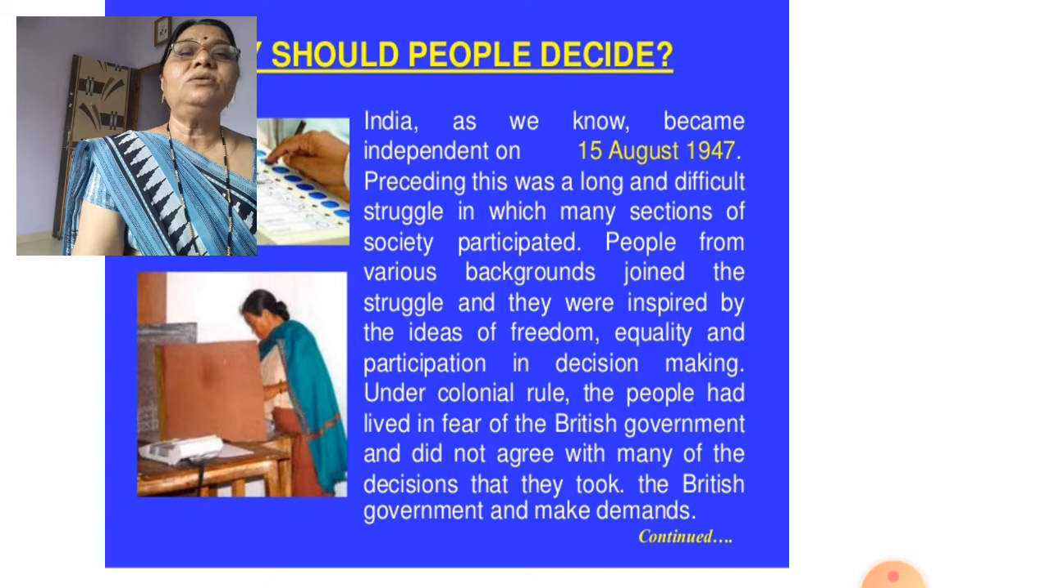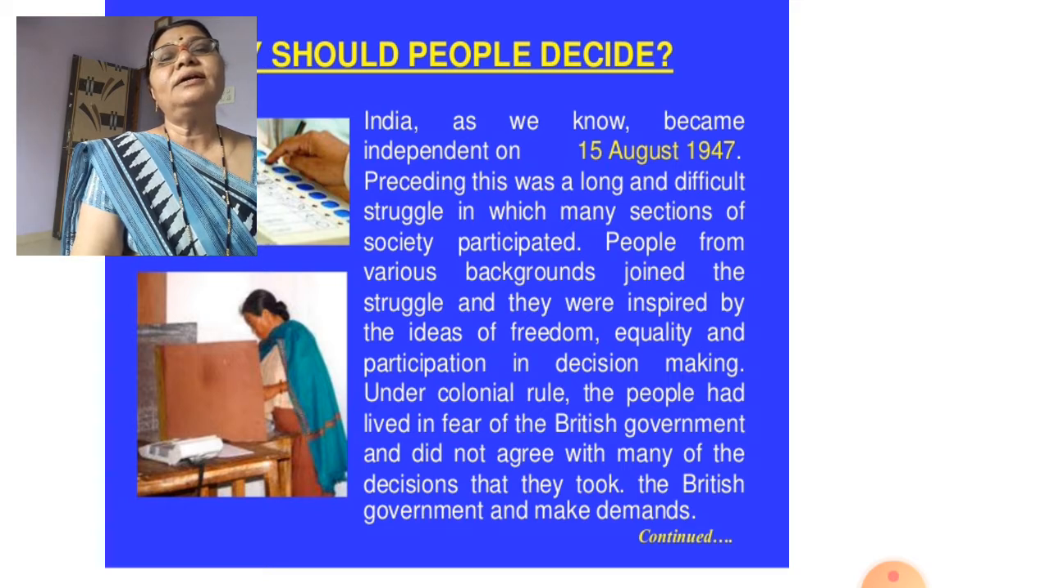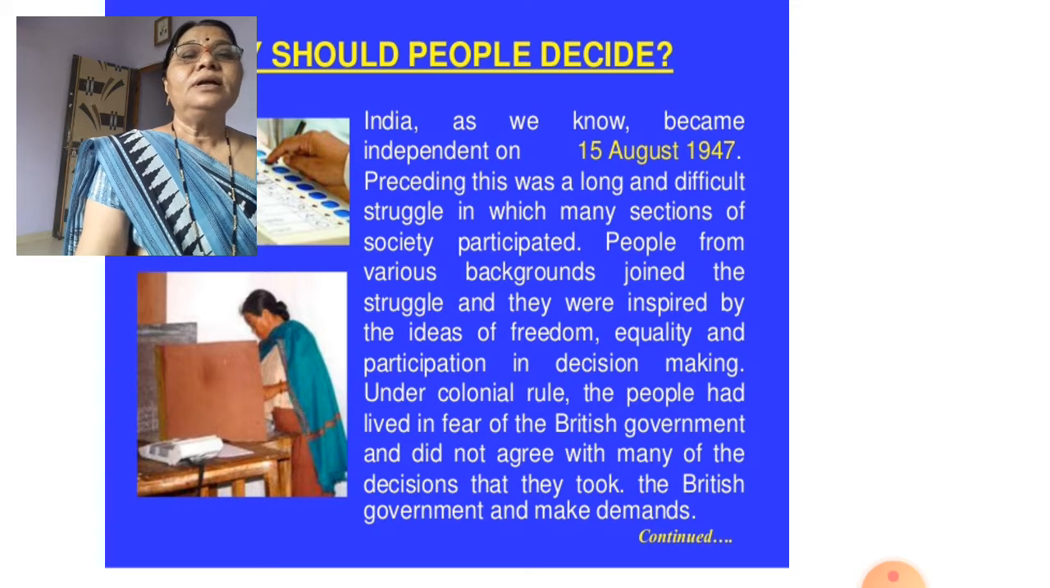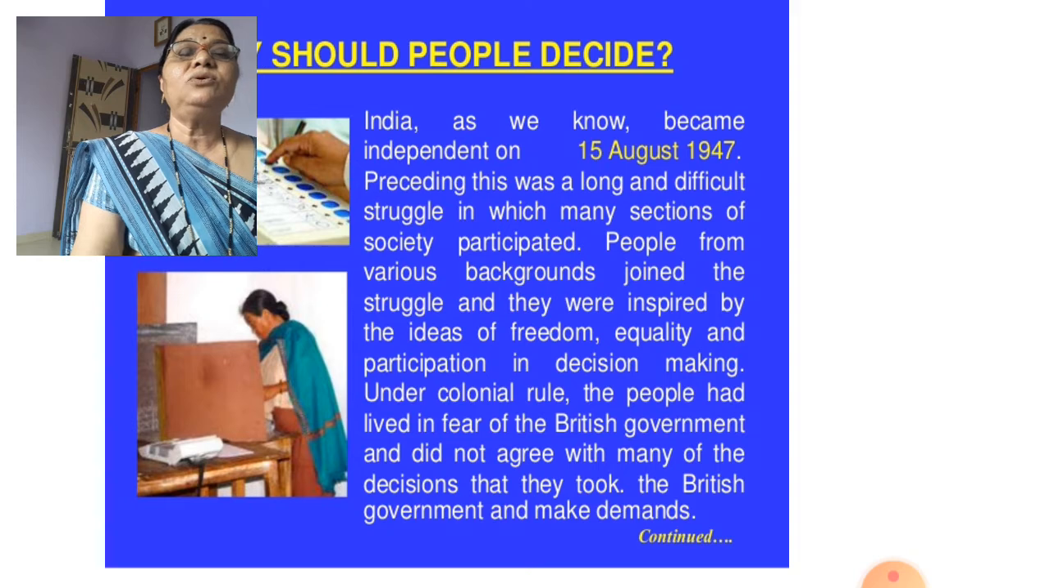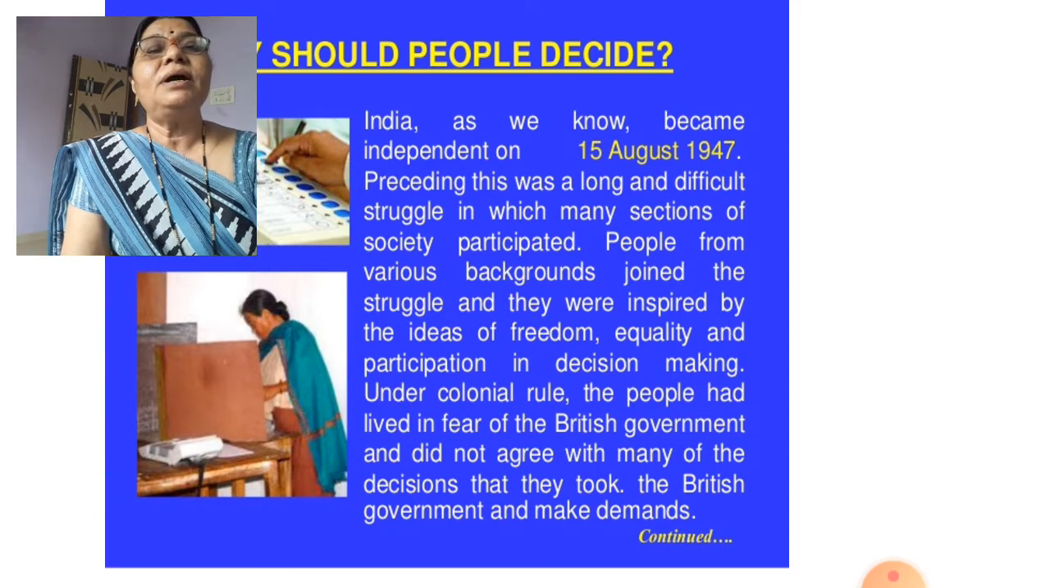Under colonial rule, the people lived in fear of the British government and did not agree with many of its decisions. Whatever decisions were taken, the Indian people did not agree, but they did not dare to say so. They were very afraid, because they would have to face grave danger for it. They did not agree with many of the decisions the British government took, and they made demands.